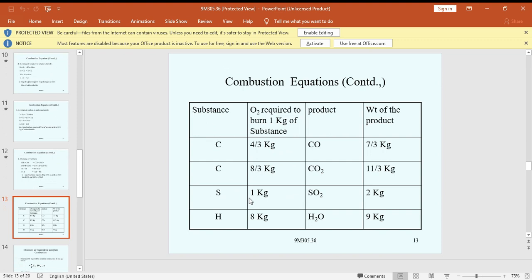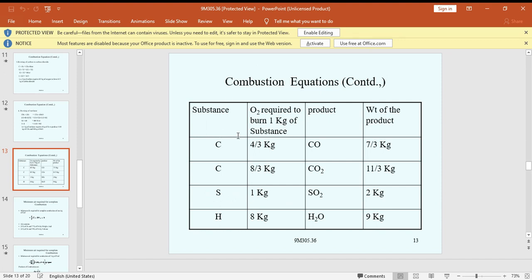Once again, from the above results, the oxygen required for the complete combustion of 1 kg of fuel may be expressed as oxygen required.